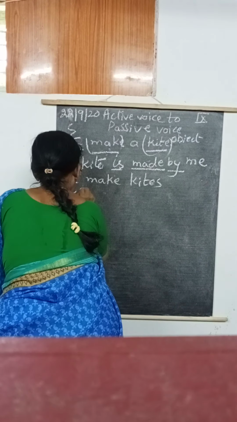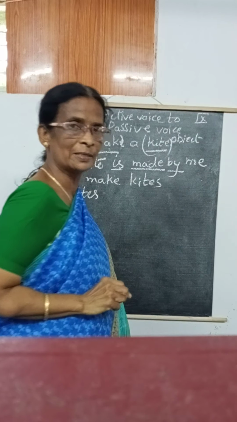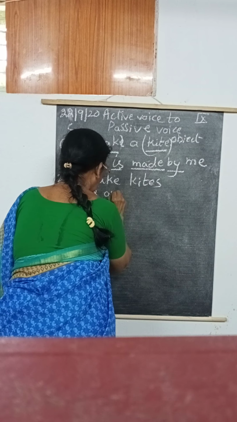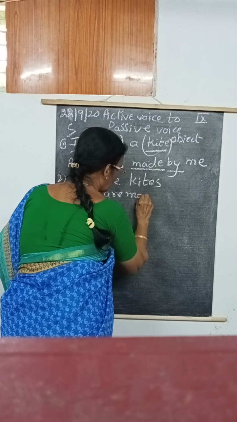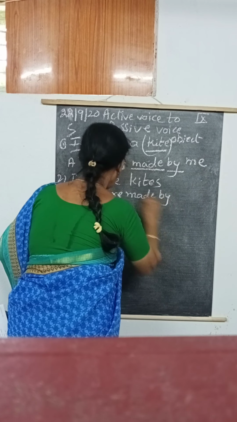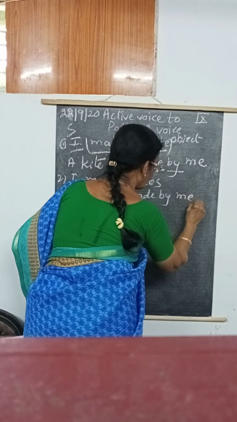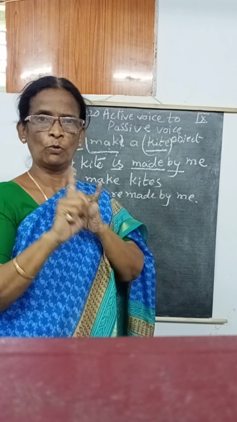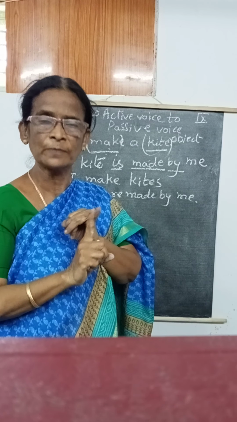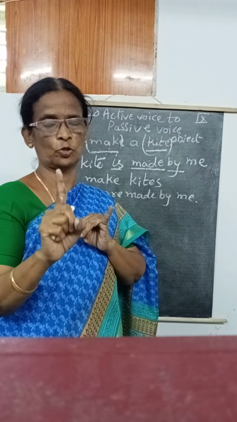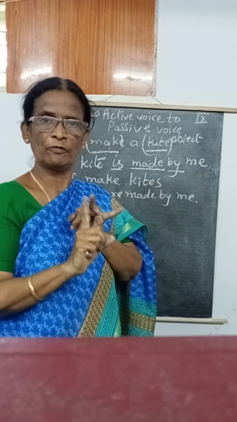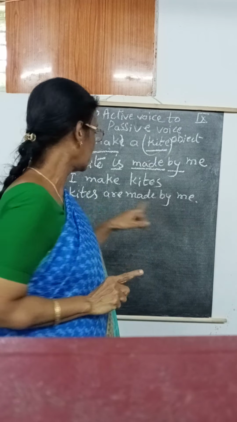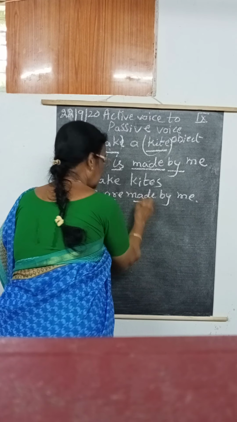Kites, plural is there, verb is present tense plural, are plus past participle made, by I changes to me. So first one, when the object is singular and the verb is present tense, in the passive voice we have to use is plus past participle. And second one, when the verb is present tense and the object is plural, we have to use are plus past participle.